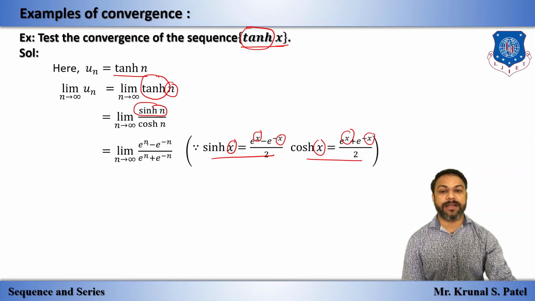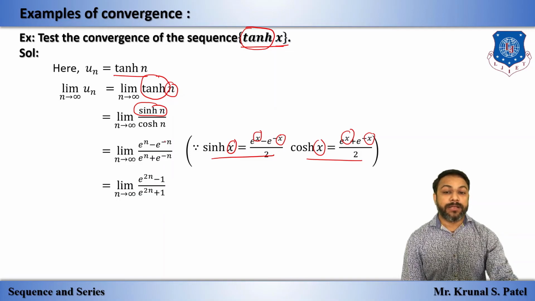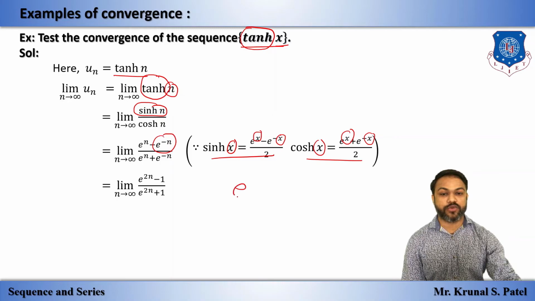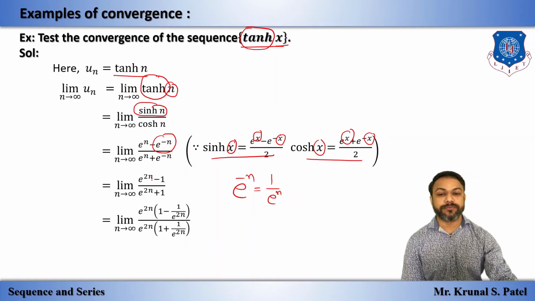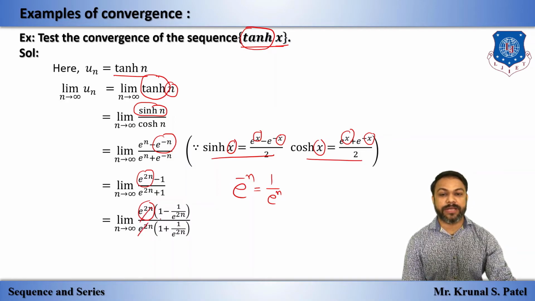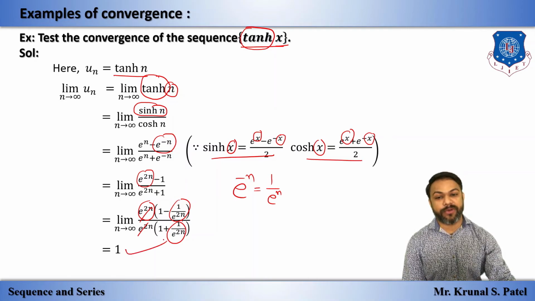So we have this. Now we can write e raised to minus n, which means 1 by e raised to n. By taking the LCM we have this term, and we can take 1 upon e raised to n outside, and this will cancel out. If we put n tends to infinity, e raised to infinity is infinity, and 1 by infinity is 0, so in the same way this is 0, and 1 by 1 is 1.